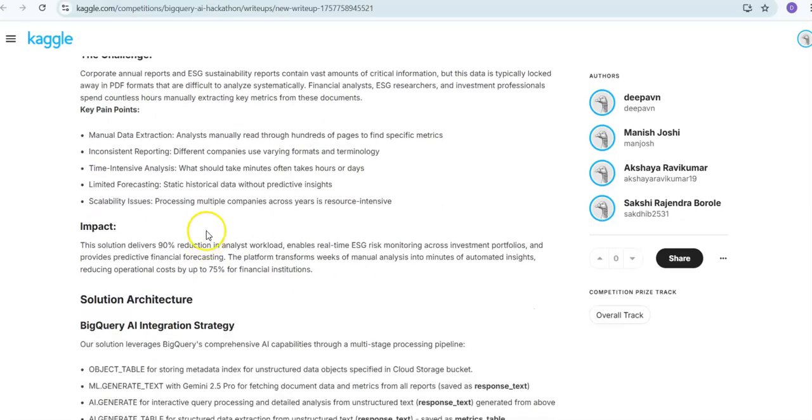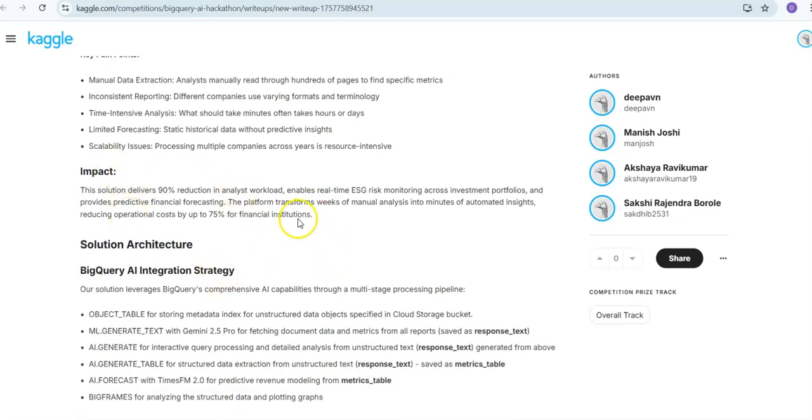Now, the challenges, like we said just now, are manual data extraction, inconsistent reporting, time consumption, limited forecasting, and scalability issues. The impact that our agent will create is a 90% reduction in analyst workload, and that will enable real-time ESG risk monitoring across investment portfolios and more.